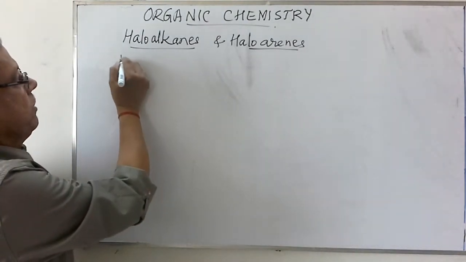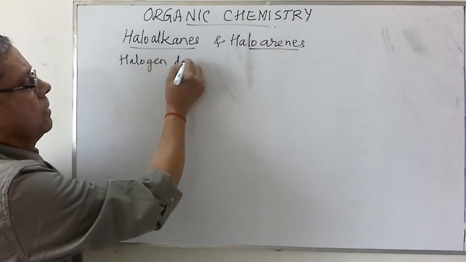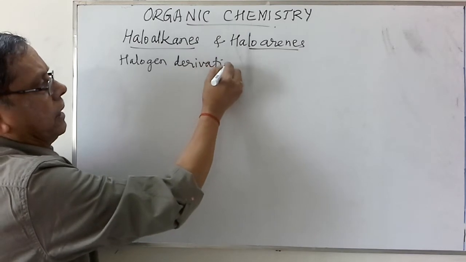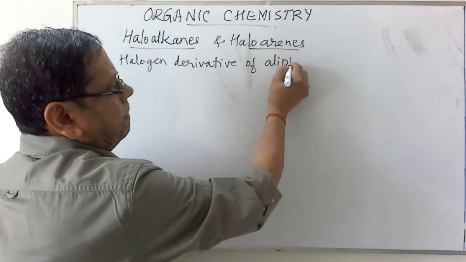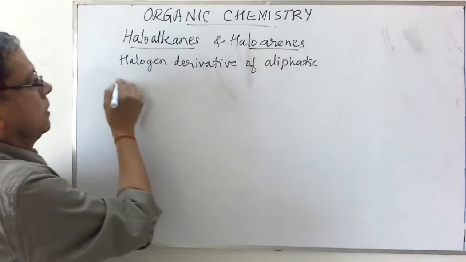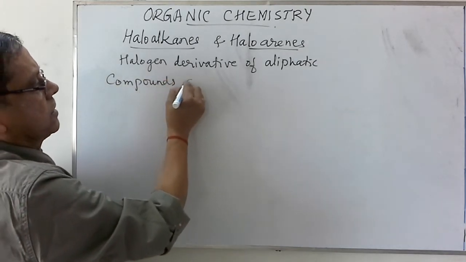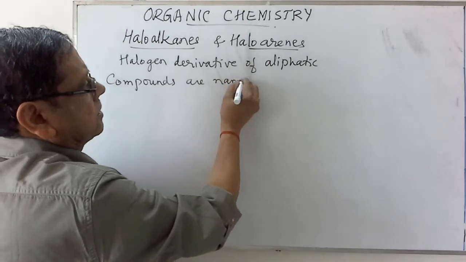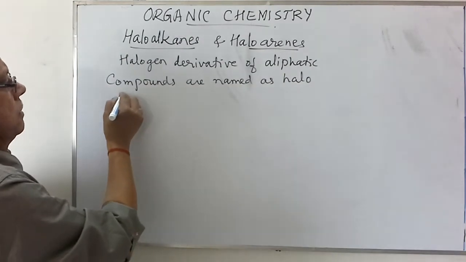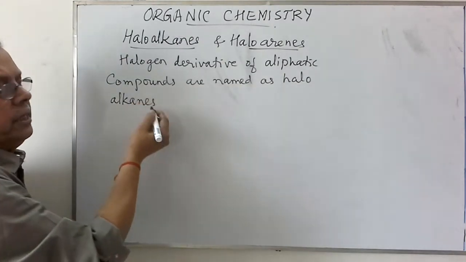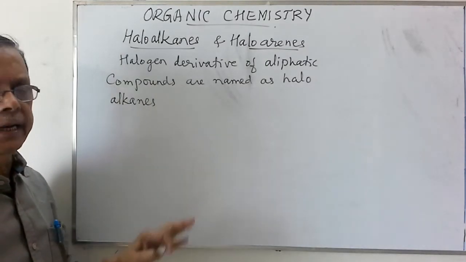So, halogen derivative of aliphatic compounds are named as haloalkanes. Suppose it is an alkene, then it is haloalkene. If it is alkyne, haloalkyne, like that.